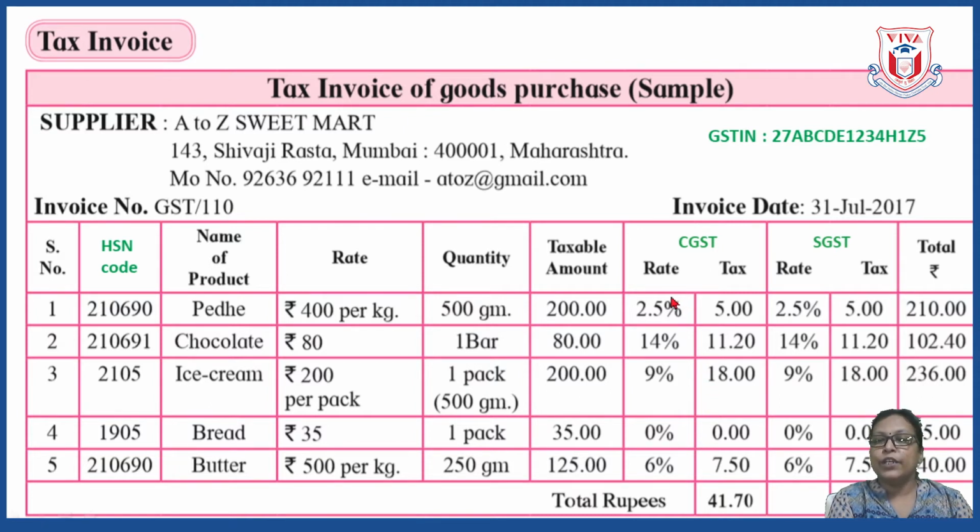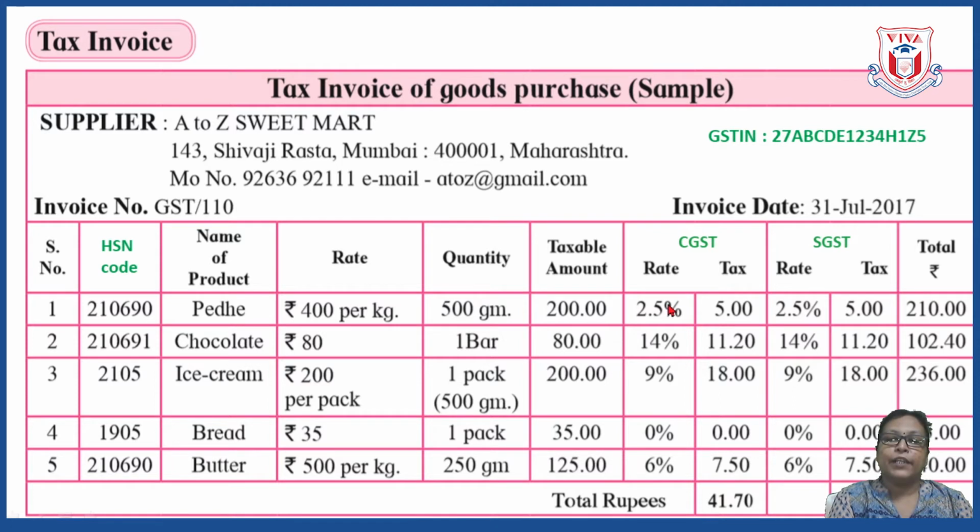Okay, so here now the tax you can see here in CGST, the rate is 2.5%, and SGST also the rate is 2.5%. So when we add up 2.5 and 2.5, the answer is 5. That 5 is GST. Okay, so 5% is the value of GST.